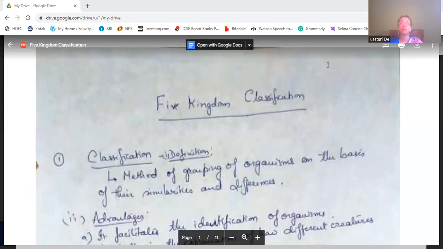And now the chapter we start with the discussion. So, five kingdom classification. This is the chapter of class 9. Okay, along with the physics chapter, which I'm continuing, still a little bit is left in this physics chapter. That is the barometer part, some of the aneroid barometer is still left. So we will discuss it in my next video. Before that, I have made this chapter for your convenience, for some of your requests.